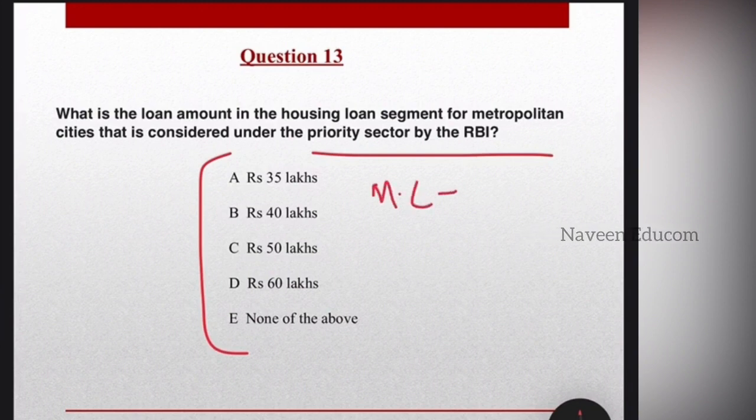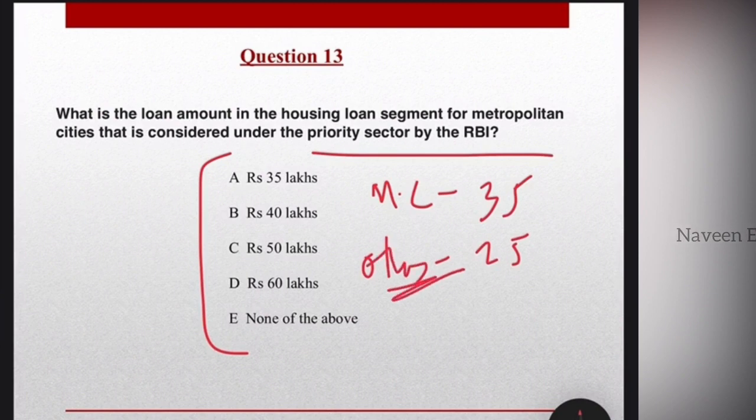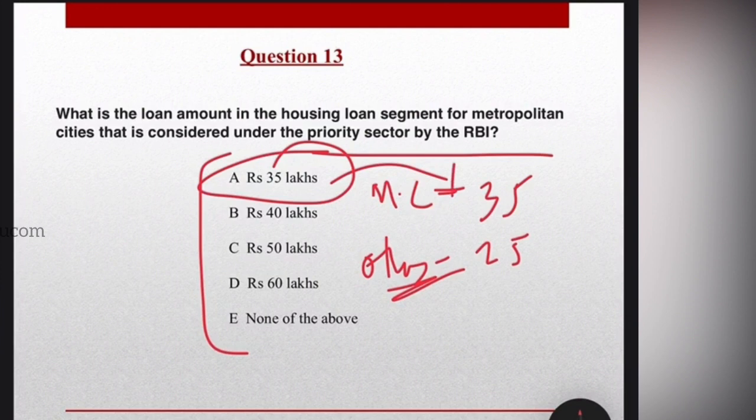Housing loans are considered in the priority sector loans up to a certain limit in India. For metropolitan cities, housing loans up to 35 lakhs are considered under the priority sector, whereas loans up to 25 lakhs are considered under the priority sector in other areas. So for metropolitan cities it is 35, and for other areas it is 25 lakhs, okay, in other areas of the country. This classification holds true for the regional rural banks and small finance banks as well. So one of the important questions, kindly note it down.